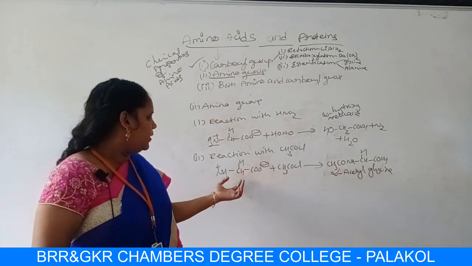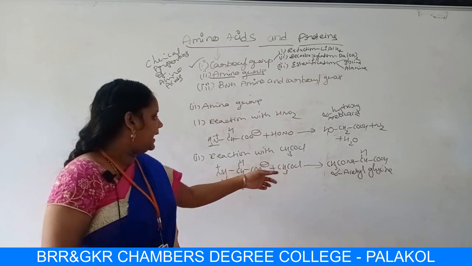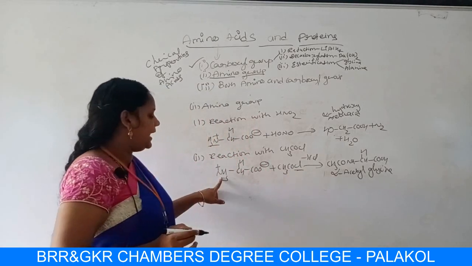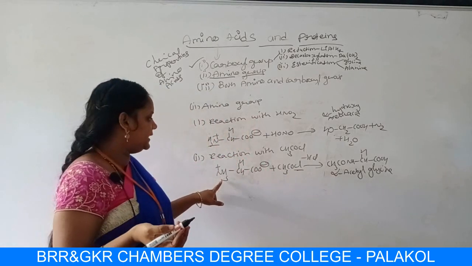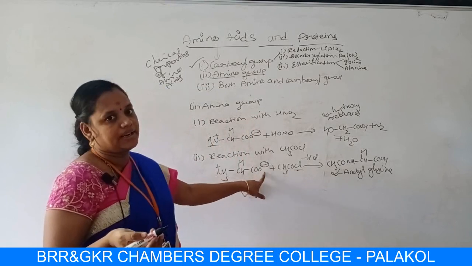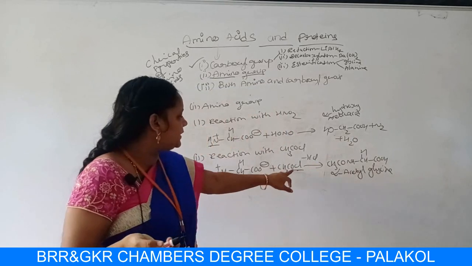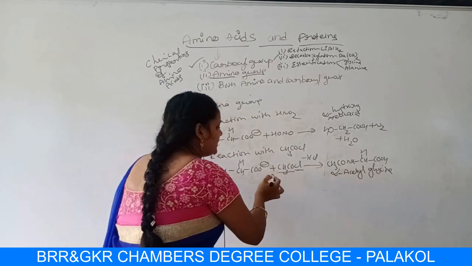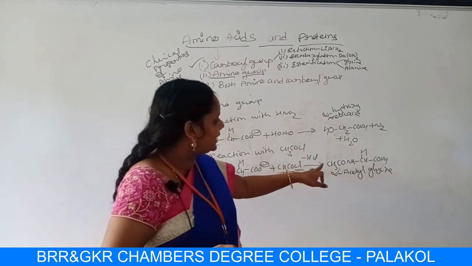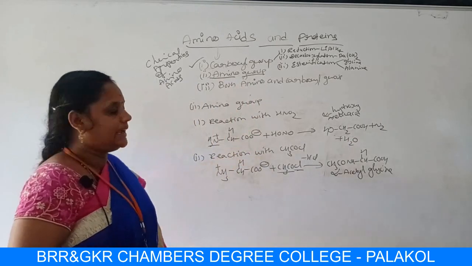Okay, what is happening here? Very simple case. One of the hydrogens and Cl will be removed as HCl. Cl from here, hydrogen from here will be removed as HCl. One of the hydrogens will be attached to COO-, so it becomes COOH, and the remaining is COCH3. That COCH3 will get attached to this N terminal. So you will get CH3CONH. This is the reaction with acetyl chloride.